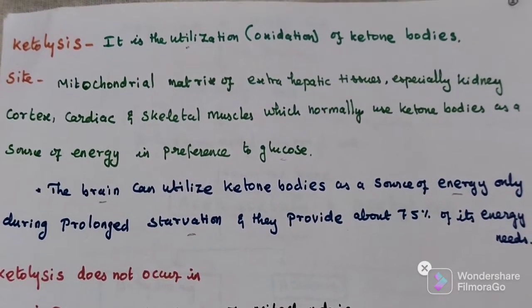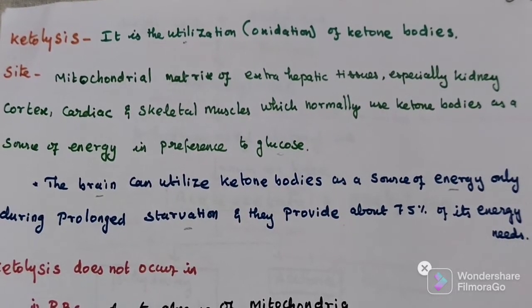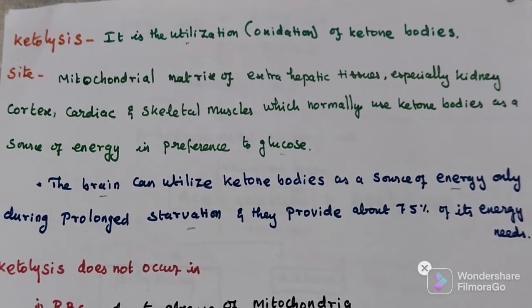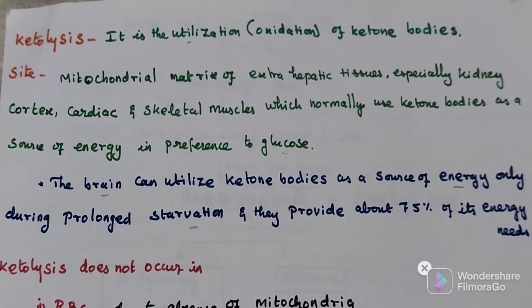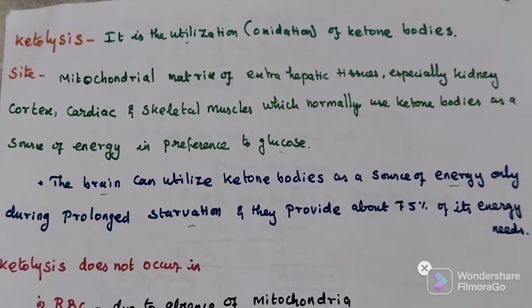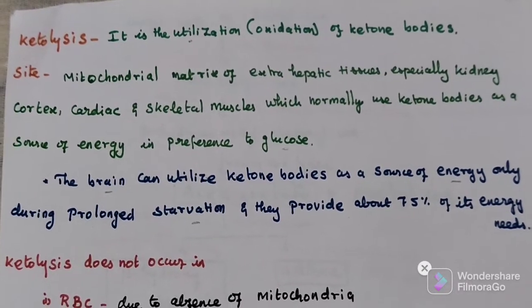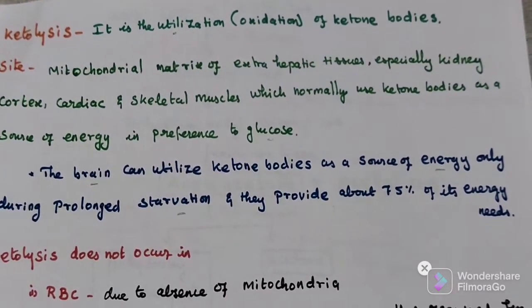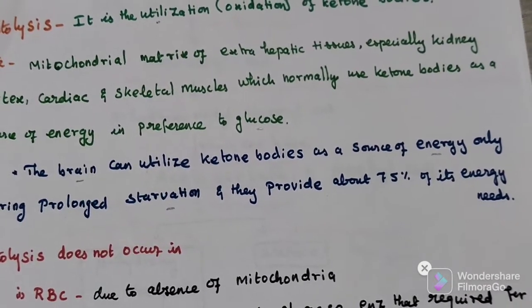So what is ketolysis? Utilization of ketone bodies. It occurs in the mitochondrial matrix of extrahepatic tissue like kidney cortex, cardiac and skeletal muscles. Brain also utilizes the ketone bodies as a source of energy, only during prolonged starvation. It provides 75% of energy.